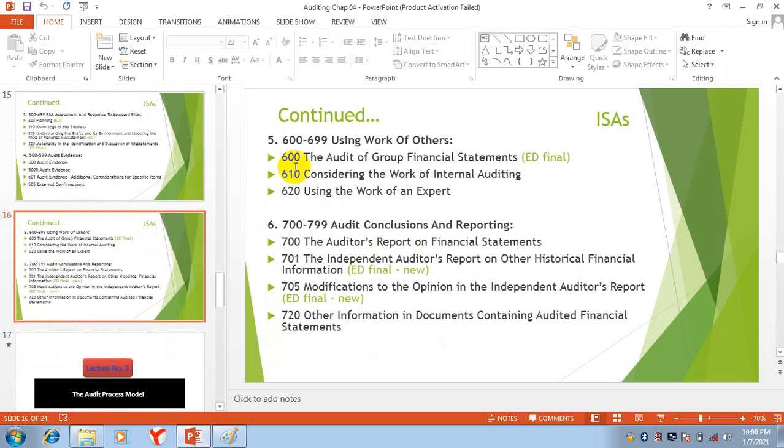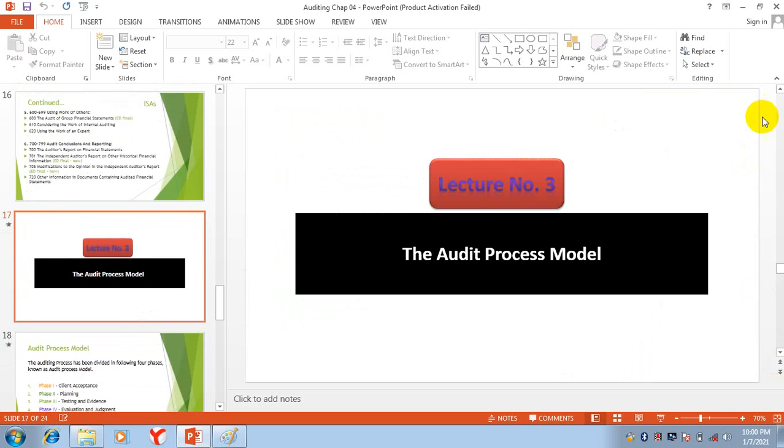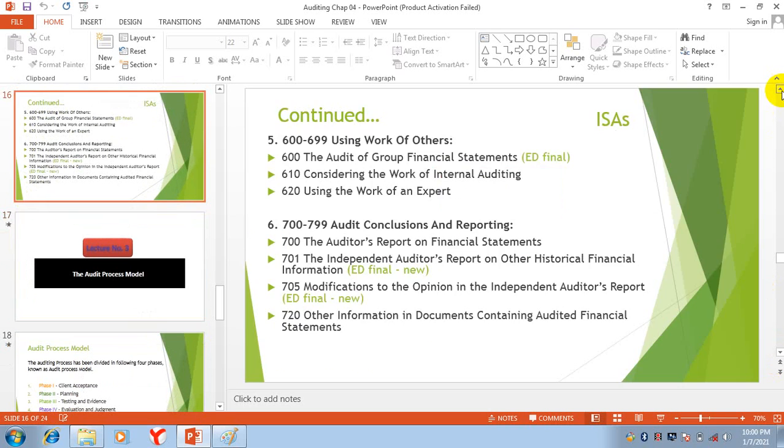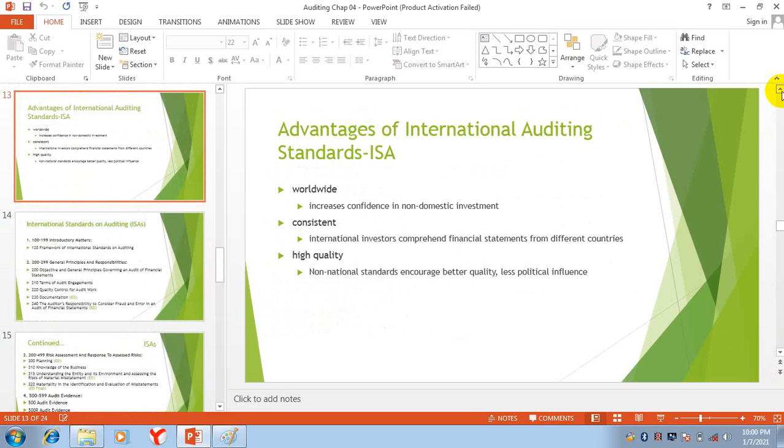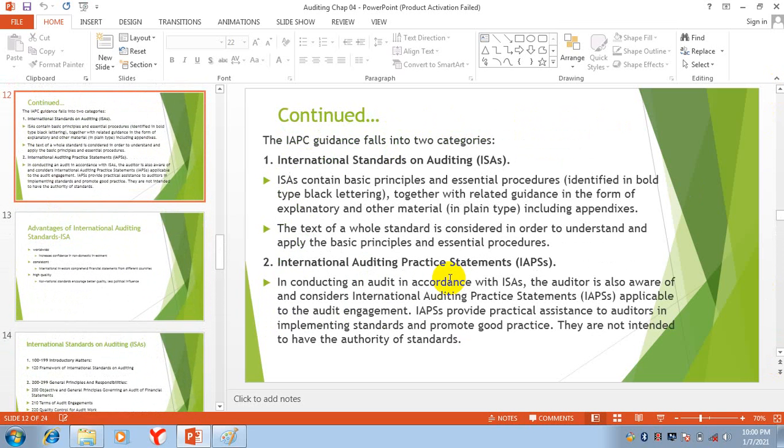Then 600 to 699, then 700 to 799. So all these are basically international auditing standards. Then international auditing practice statements, the second part of IAPC guidelines.